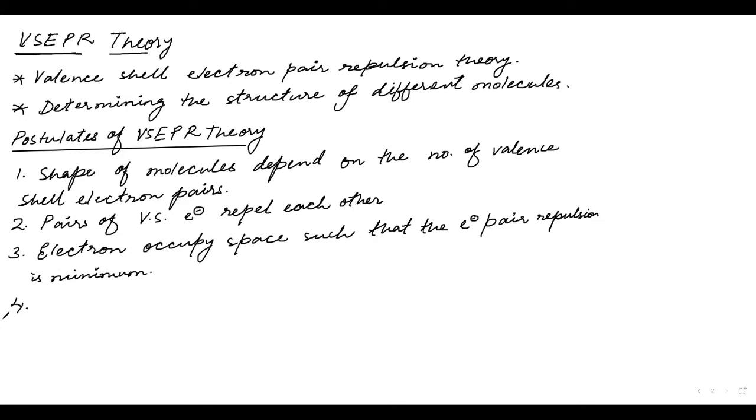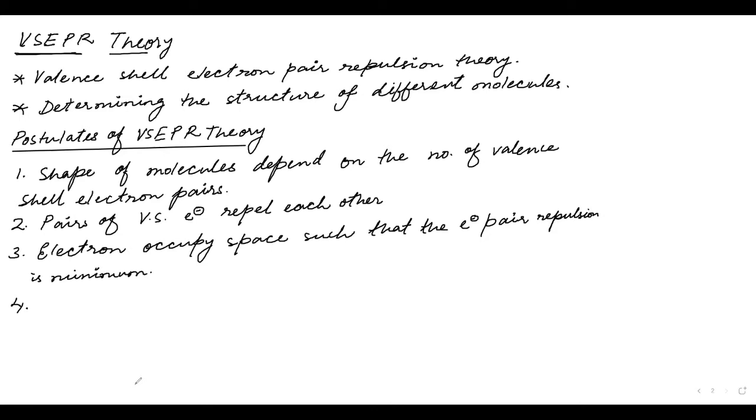Now, as a consequence of that, as soon as we said space, that means we are talking 3 dimensions. Hence, we have to have a consensus on what kind of 3D structure we are going to assume for the atom. Now, can I have Ahmed? Yes, sir. What do you think? What should be the shape of the valence shell? Because we are not interested in the inner shell electrons, only in the valence shell. How should we shape it, as a sphere or cube or cuboid? What is most logical that you can think of?